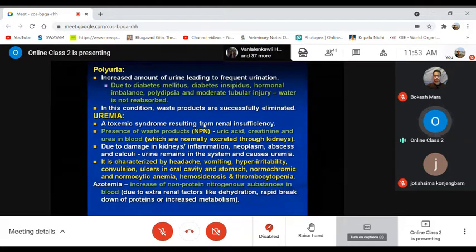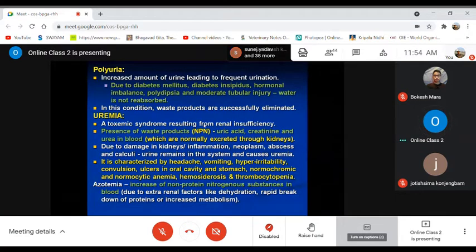Then another topic here, the terminology azotemia. Azotemia is the increase of non-protein nitrogenous substances in the blood due to extrarenal factors like dehydration, rapid breakdown of the proteins, and increased metabolism.